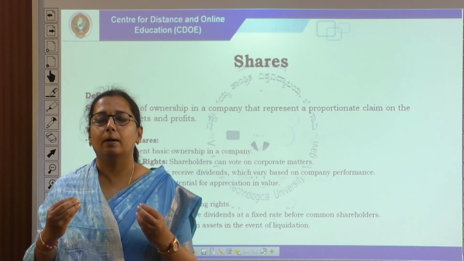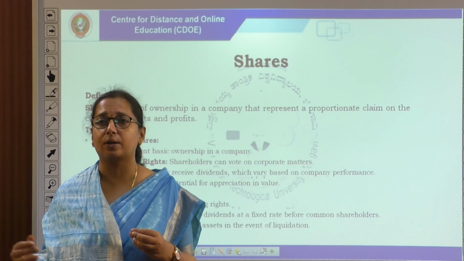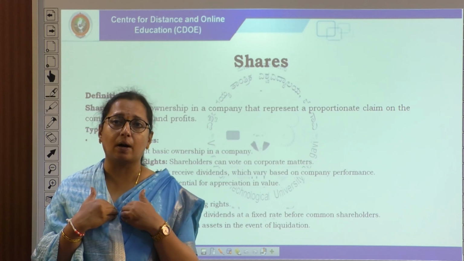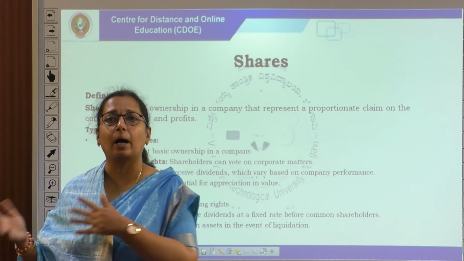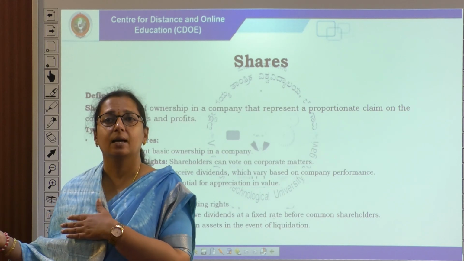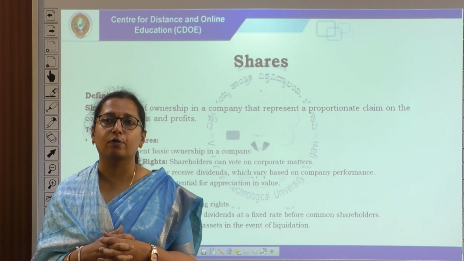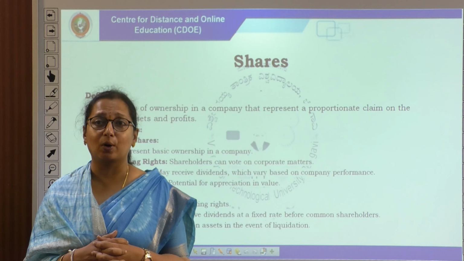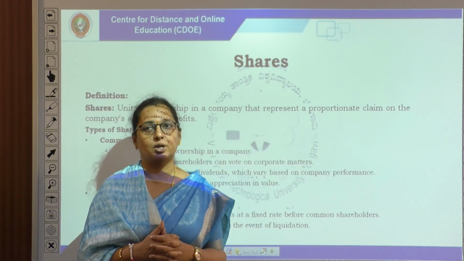Suppose the shares were issued at 100 rupees and right now the market value is 150 rupees. If I have purchased 100 shares at 100 and now I can sell them for 150, that is an increase in your capital, that is capital gain. That is a major focus for equity shareholders, because they are treated as owners of a company. The second one is preference share, the preference shareholder.